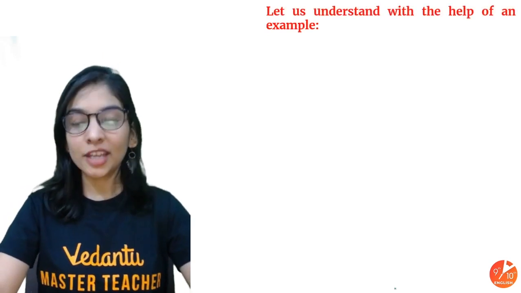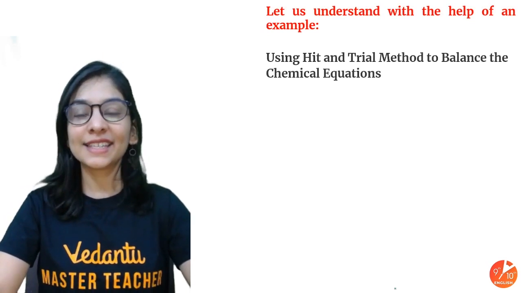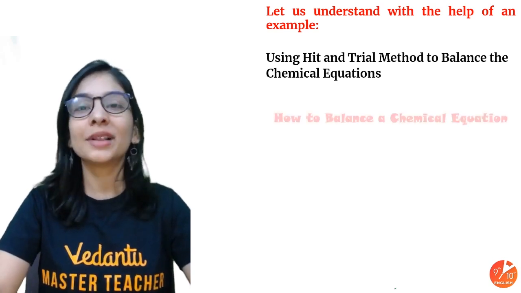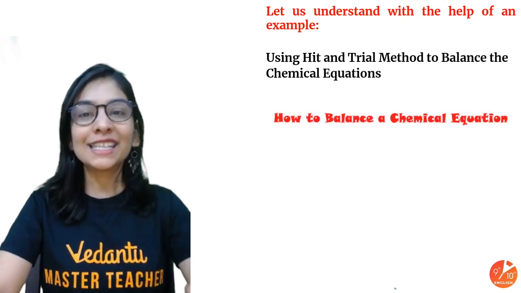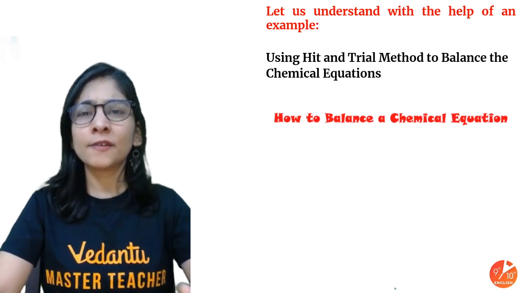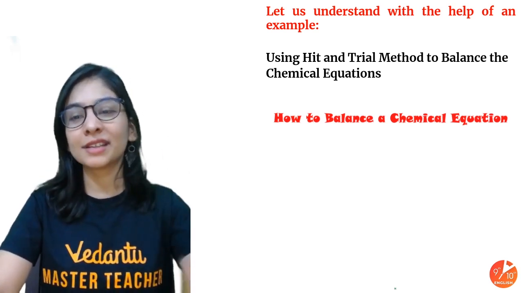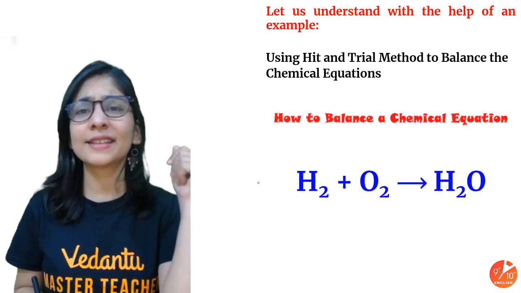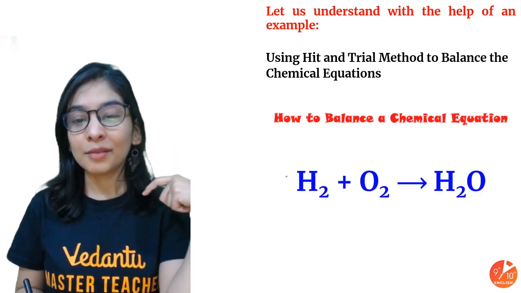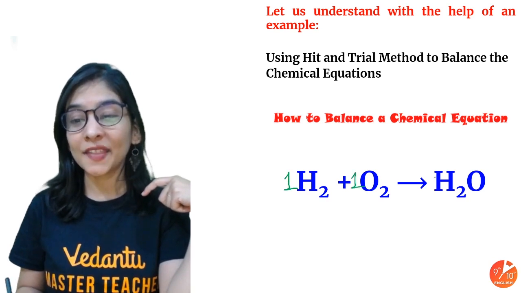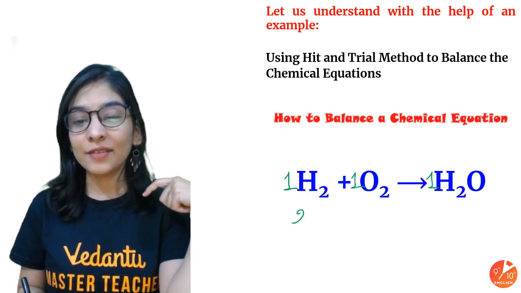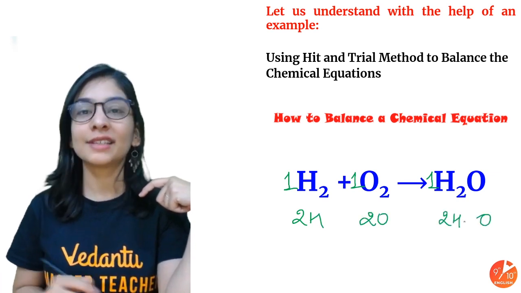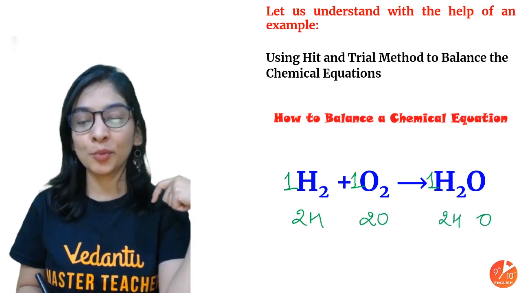And how will you make sure that, yes ma'am, we are understanding it? If you do enough examples, because doing examples is very important. So you should practice at least 15-20 examples, whatever is given, at least in NCERT. Suppose I have to balance this. This is very easy. Coefficient is nothing but 1. If nothing is written, it means 1. That's giving 2 hydrogen, 2 oxygen on one side, 2 hydrogen but 1 oxygen on the other. Number of atoms are not equal on both the sides.